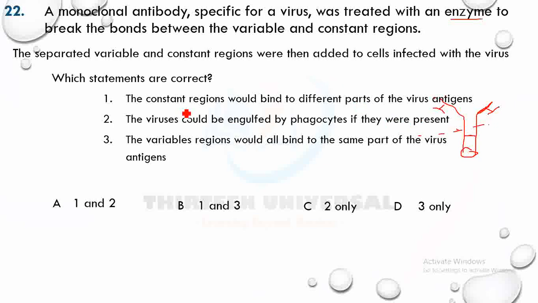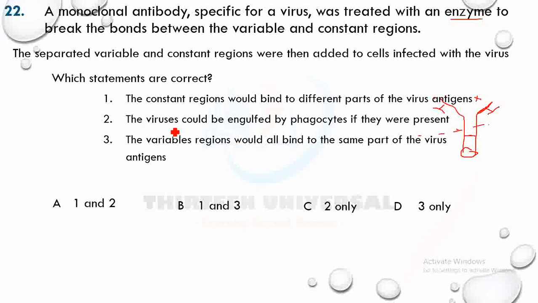The first one says the constant regions would bind to different parts of the virus antigen. What do you think? I think they should bind to only one part.